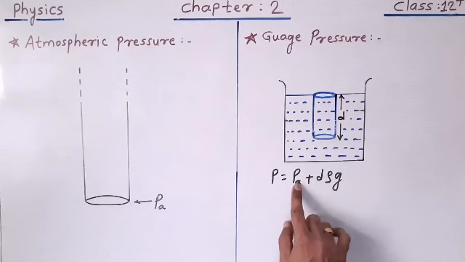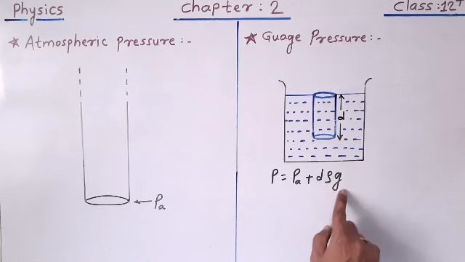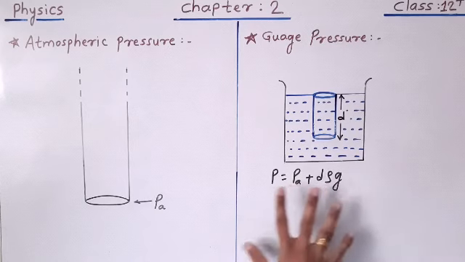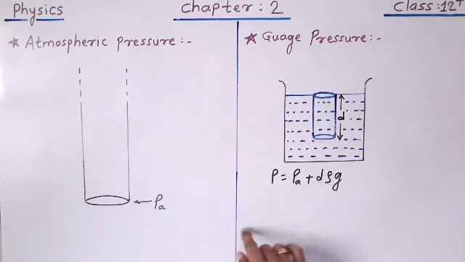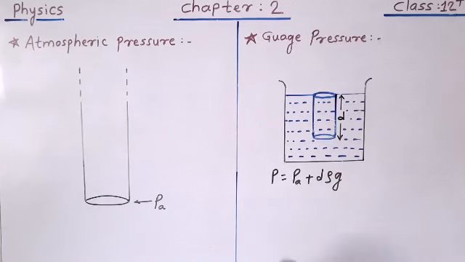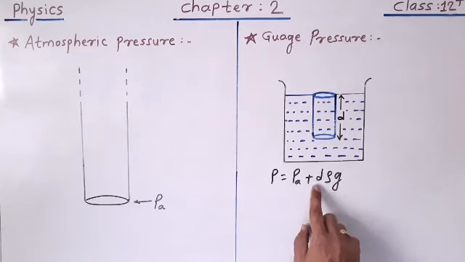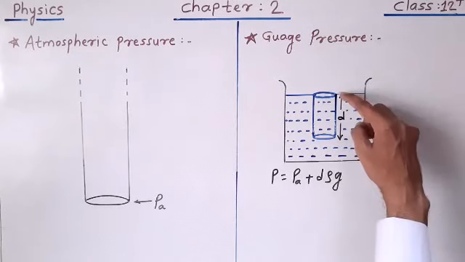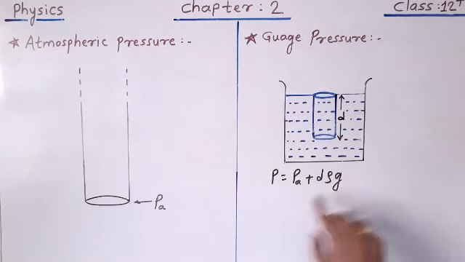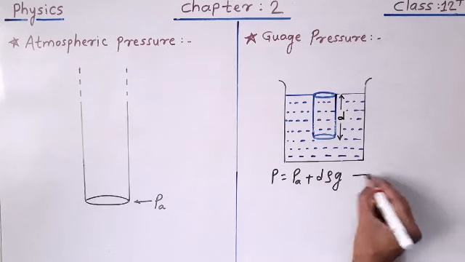So there is atmospheric pressure here also, and in addition to that, D rho G is added, and we get the pressure at this point. Let us understand the meaning of each symbol here. P is the pressure at the point which is at a depth D below the surface of the liquid. P A is the atmospheric pressure. D is the depth below the surface of the liquid. Rho is the density of the liquid, and G is the acceleration due to gravity. Suppose this is equation number 1.